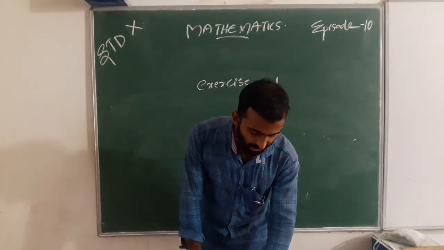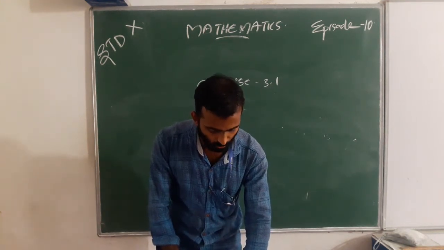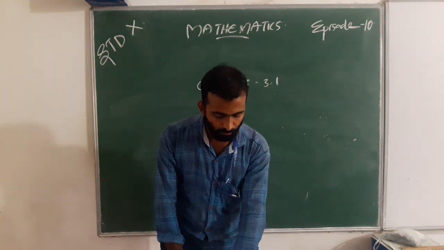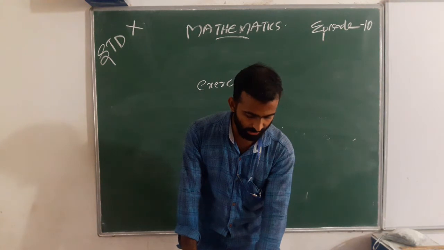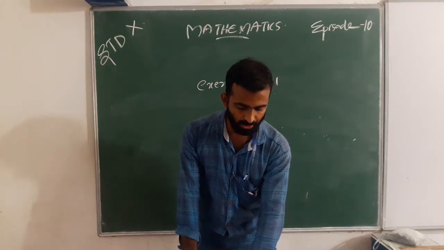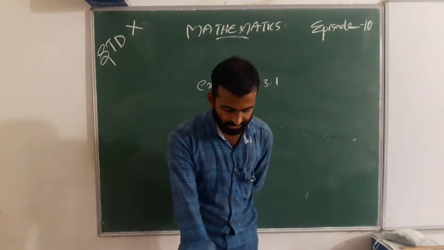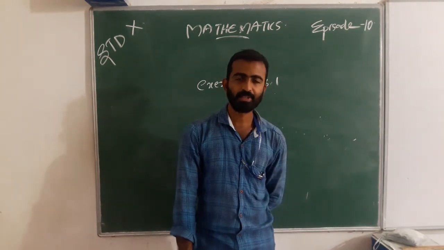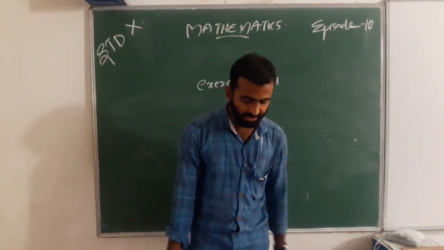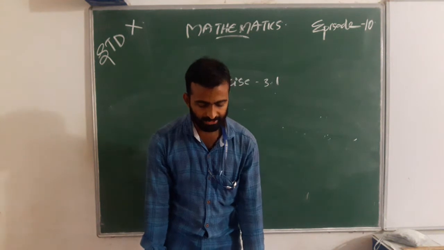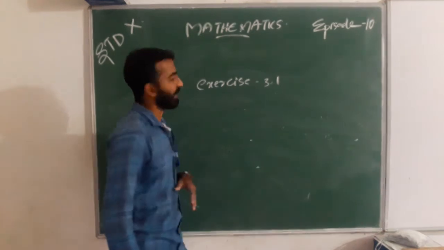Aftab tells his daughter, 7 years ago I was 7 times as old as you were then. Also, 3 years from now I shall be 3 times as old as you will be. Isn't this interesting? Represent this situation algebraically and graphically.